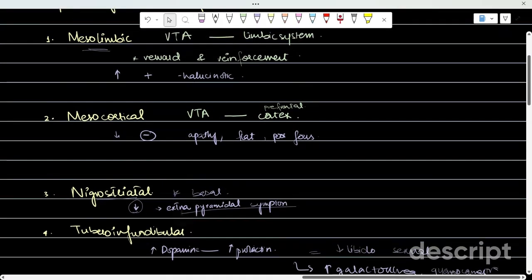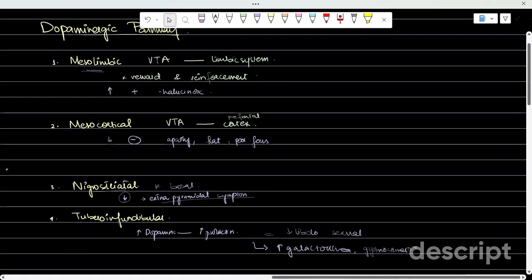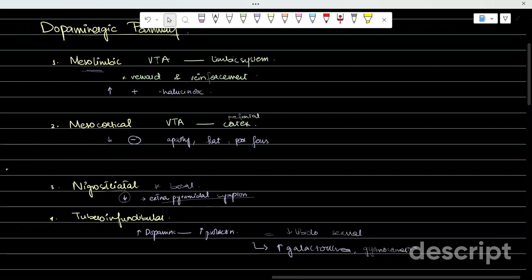So this is all for the dopaminergic pathways. Again, this is not very directly tested in exam. However, the concept is tested in exam. So you should know this so you will be able to solve the MCQs, especially from pharma.